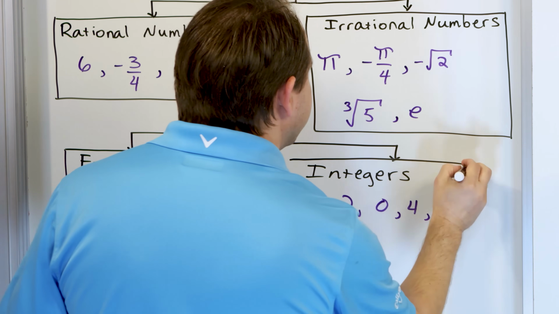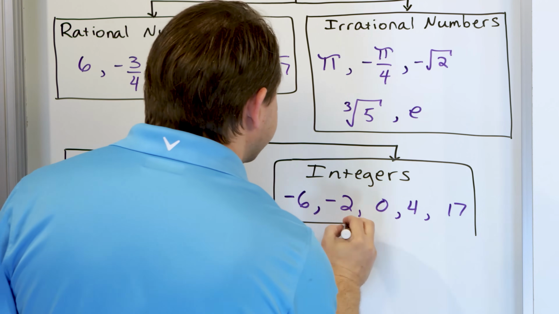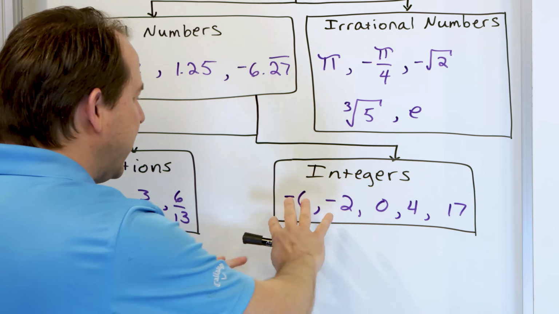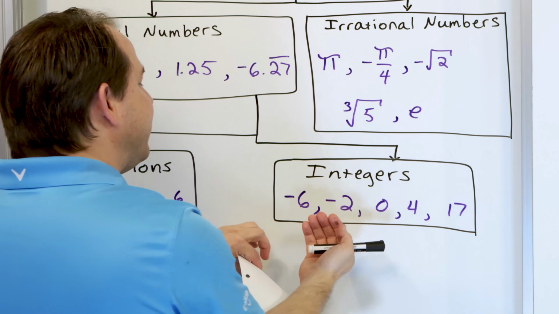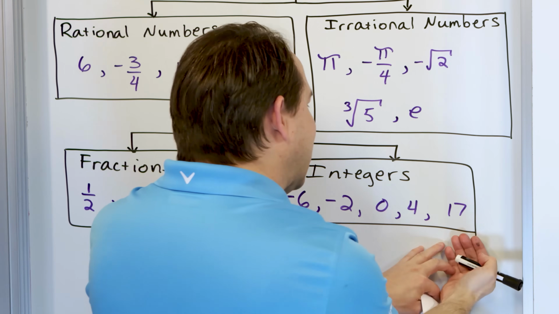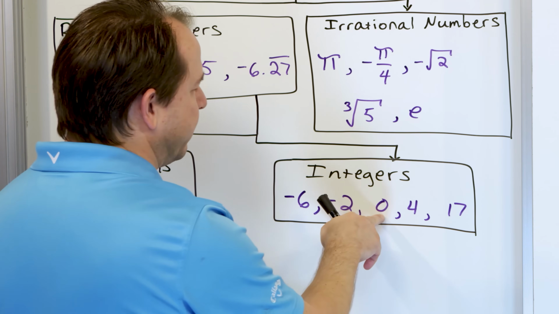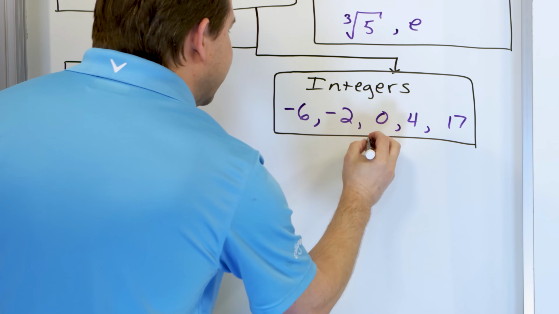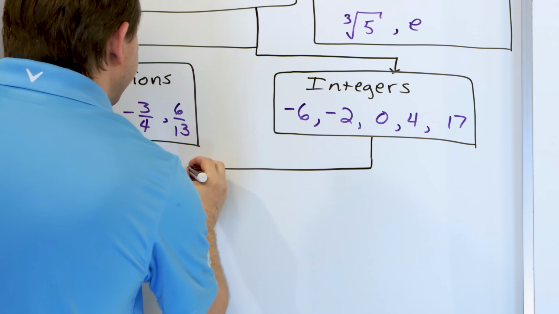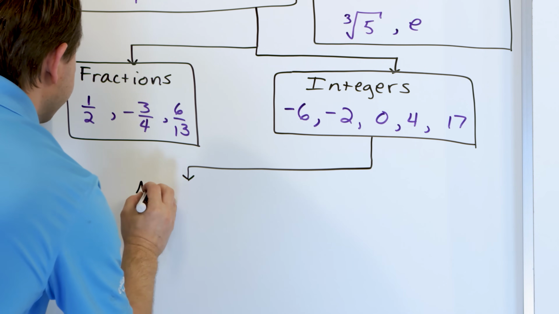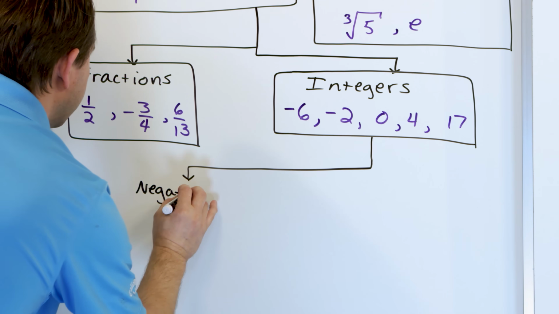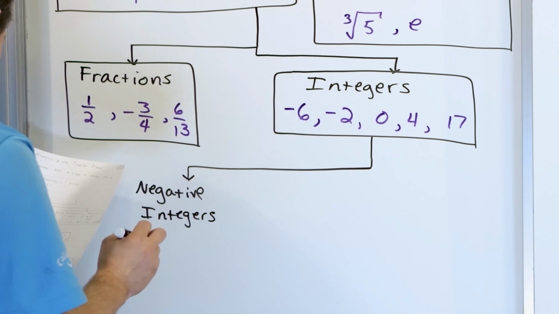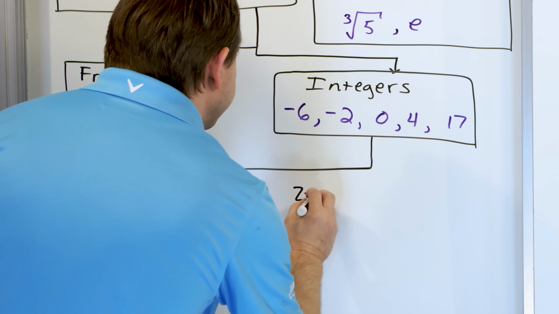And then we're going to box that up. We're almost done with this, and then we'll move along. But underneath the integers, what can live under this? Well, under this we have the negative integers, we have the positive integers, and then we have the very special number called 0, which is kind of in the middle. So you can break that up into those three cases. So let's go over here, and we have the negative integers, right? And we have the very special number 0.